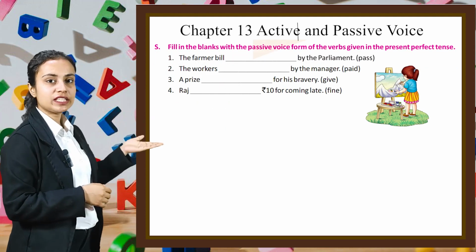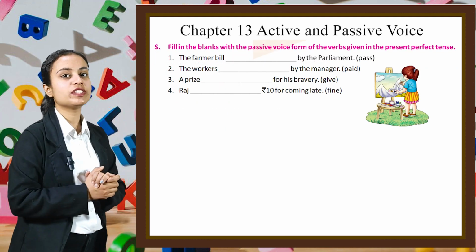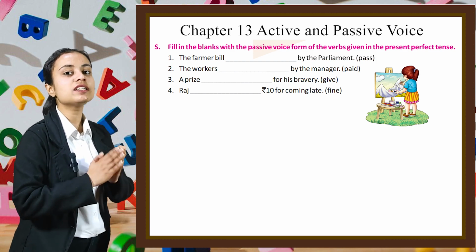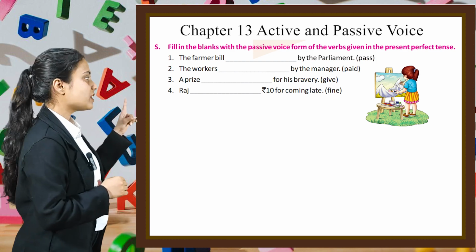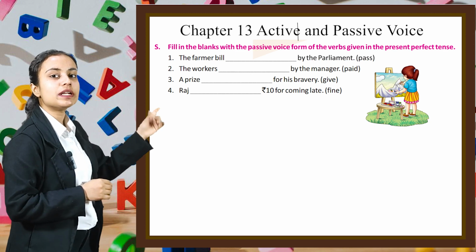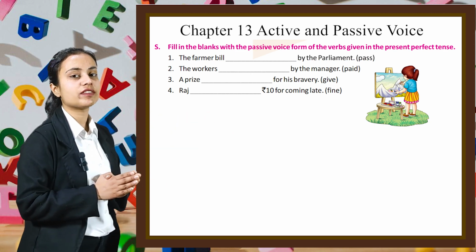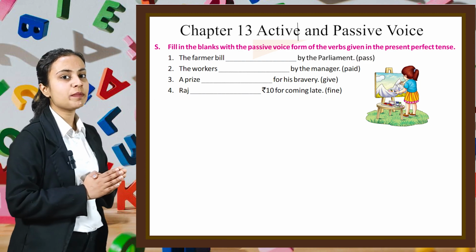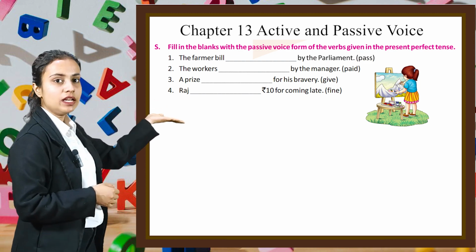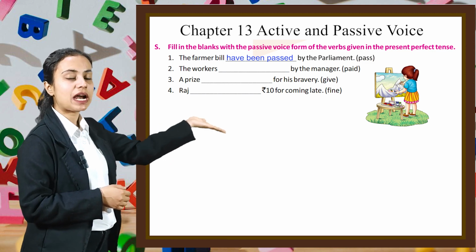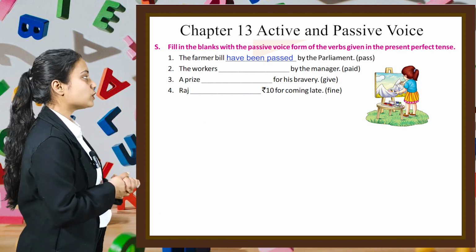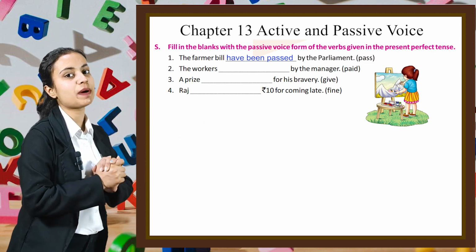Here we have to fill in the blanks with the passive voice of the verbs given in the present perfect tense. The first part is the farmer bill dash by the parliament. In the bracket we are given the verb pass. So our statement will be the farmer bill have been passed by the parliament. In the similar manner, you have to do rest of the parts of this exercise by yourself.